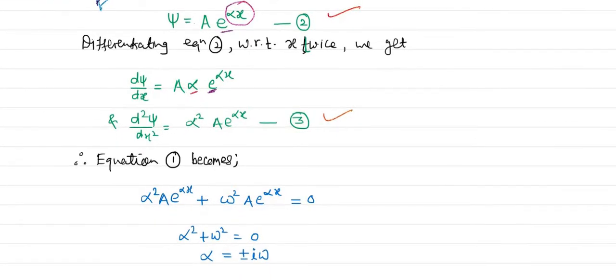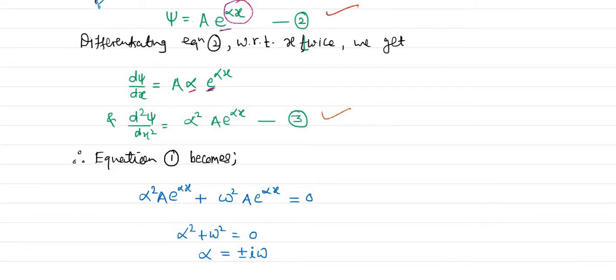So let us try to cancel the things. What will get cancelled? This complete A e raised to alpha x will get cancelled, and we get alpha square plus omega square equal to 0, or we can write it as alpha square is equal to minus omega square, and after taking the square root we got these roots.